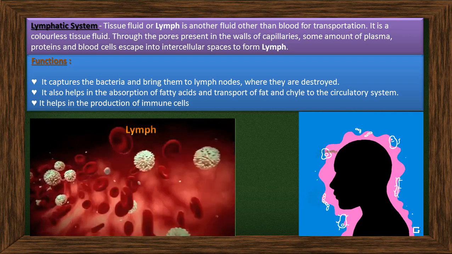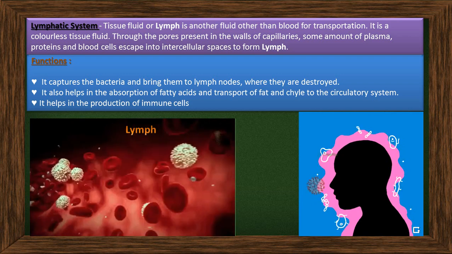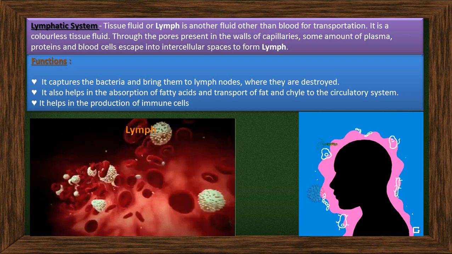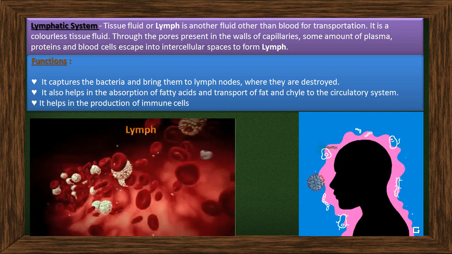Who will do this production of immune cells? That is the lymphatic system. That is the reason you will not get the disease. So your lymph will produce immune cells.